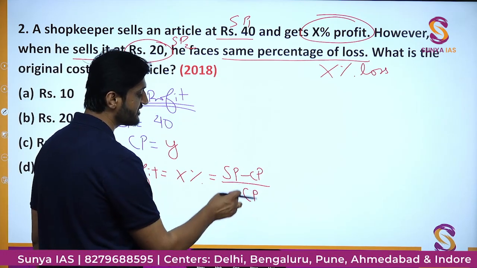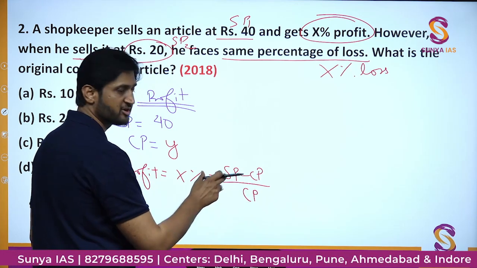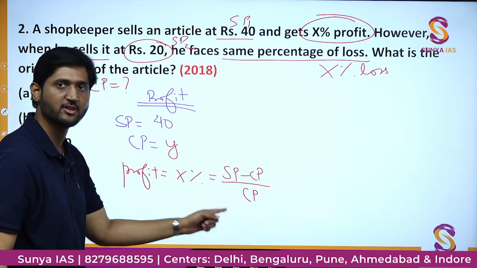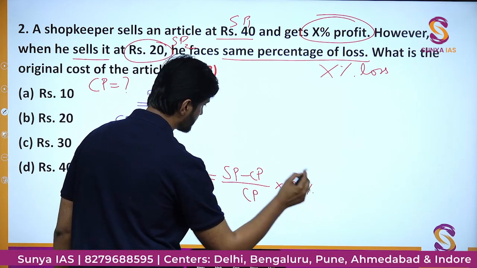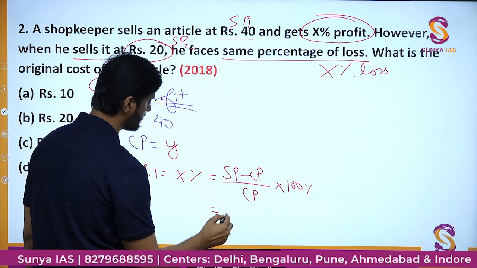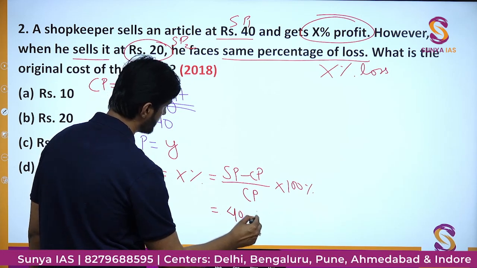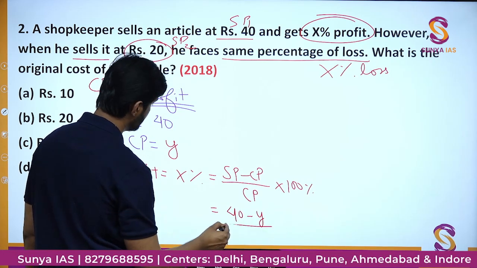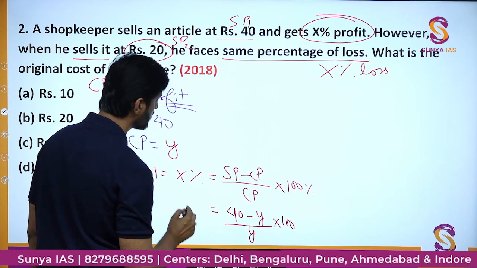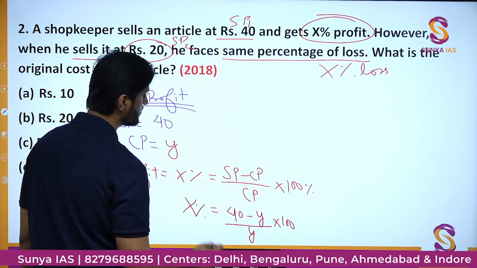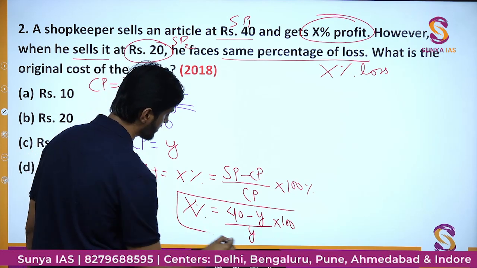See, in every denominator of profit percentage or loss percentage, you will always have the cost price component, multiplied by 100%. So here SP is 40, minus CP is Y, divided by Y again into 100, and this whole quantity is equal to X%. Okay, so this is the first part of the question.